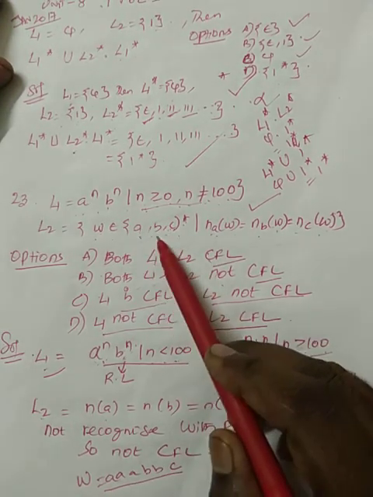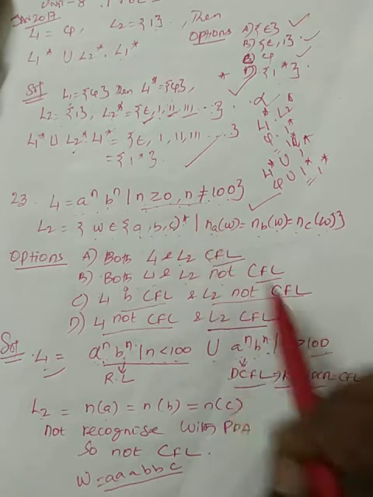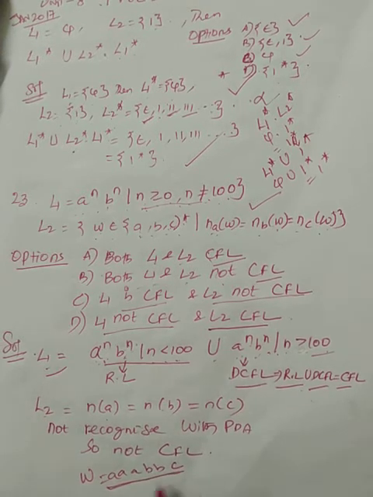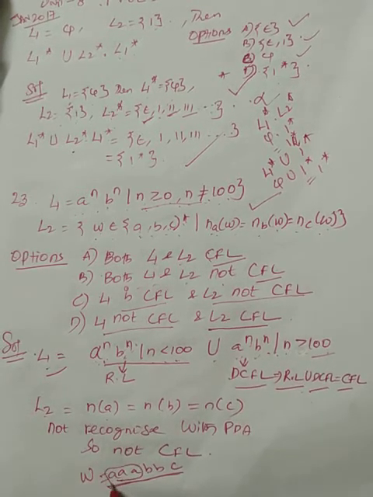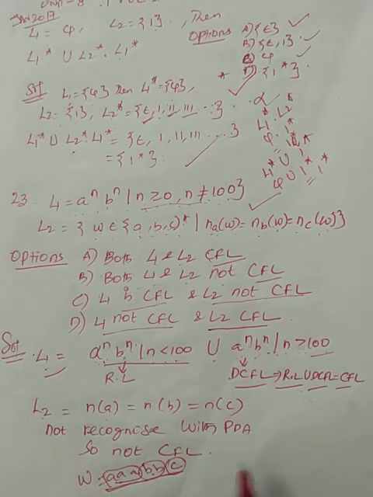Any symbol may occur any number of times, so we cannot predict it. It may have 3 A's followed by 2 B's or followed by 1 C, or anything can happen.